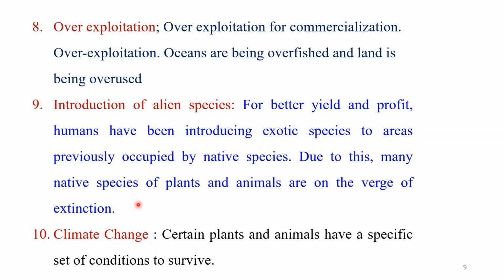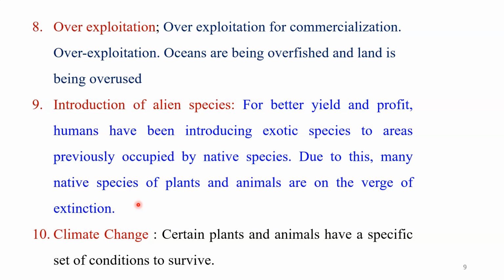Due to the continuous climate change process, the continuous temperature increase that we observe in a particular area damages the local habitats, and there is a great loss of local biodiversity of that area. As I just mentioned, when any species, maybe an animal or a tree, is not able to adjust to the changing climatic conditions, they lose their life, and the numbers of these species decline day by day.